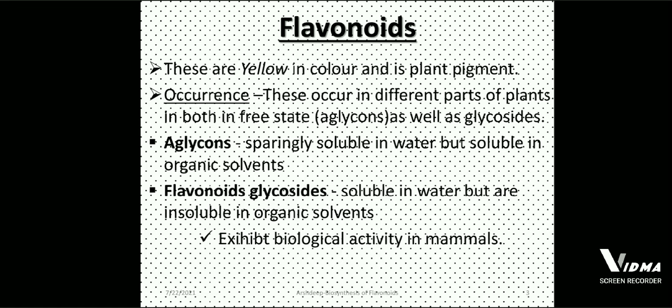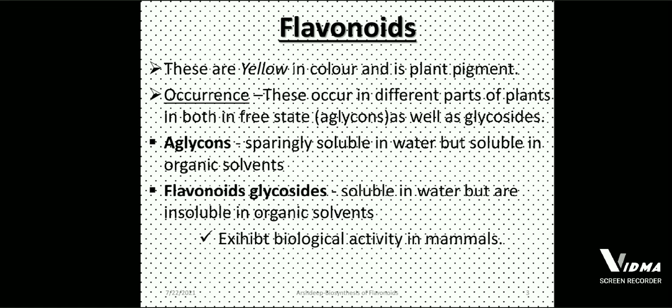How does it occur? It can occur in two states. The first state is the free state. In the free state it exists as aglycones, and in its combined form it exists as glycosides. The aglycone flavonoids are sparingly soluble in water but completely dissolve in organic solvents. Why? Because, as we know, flavonoids are made up of phenolic compounds. So these are always soluble in organic solvents like benzene, which are non-polar.